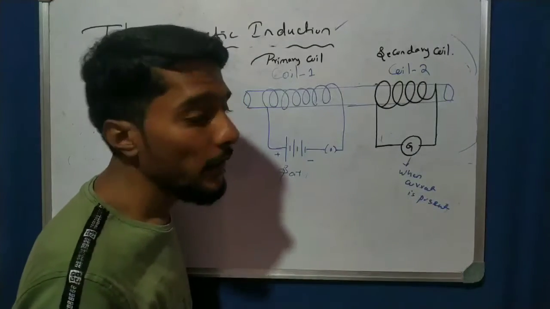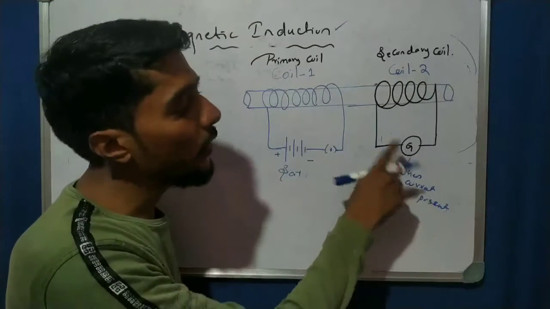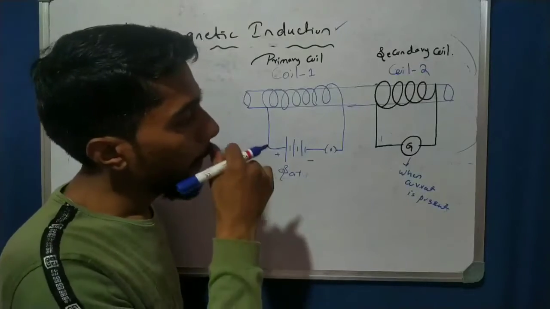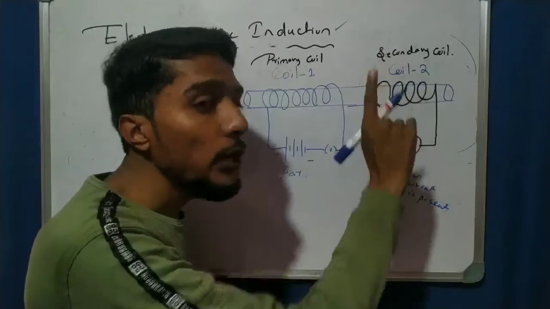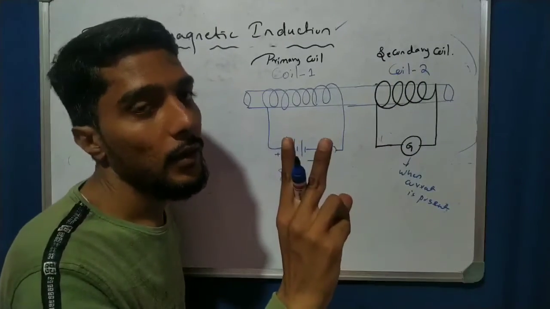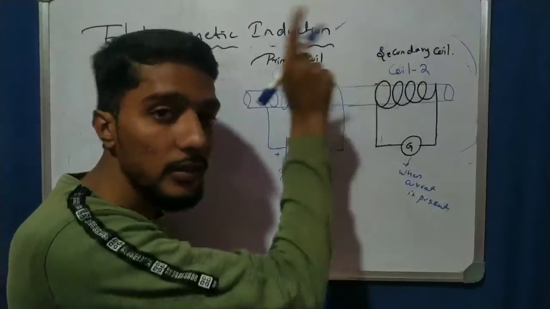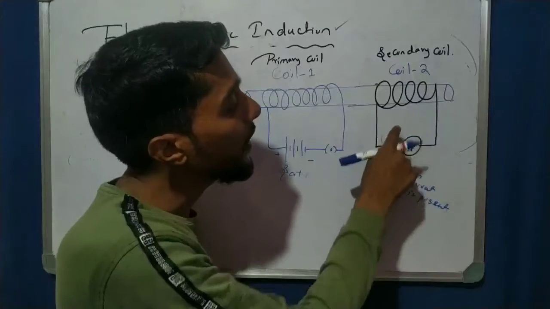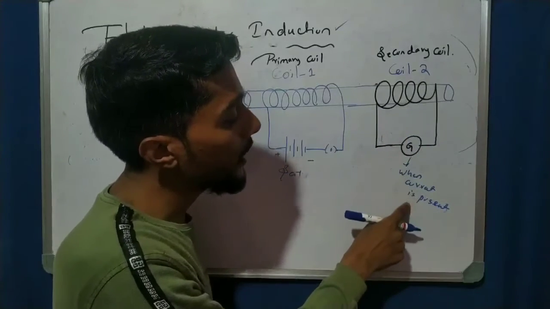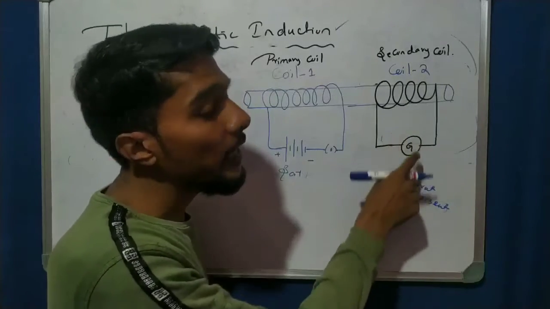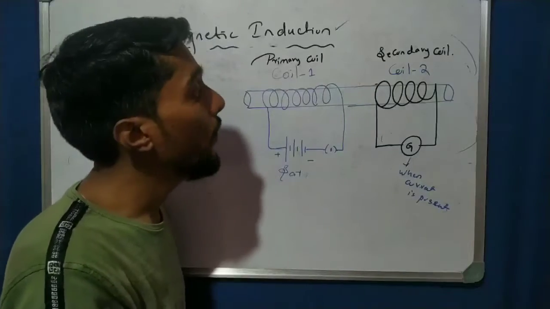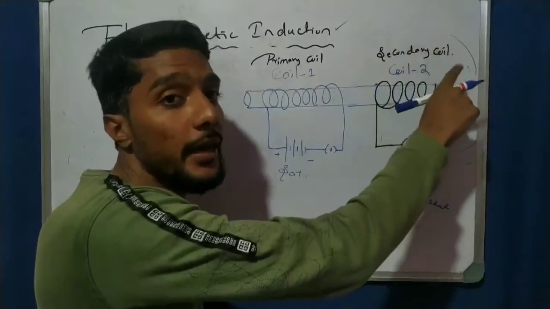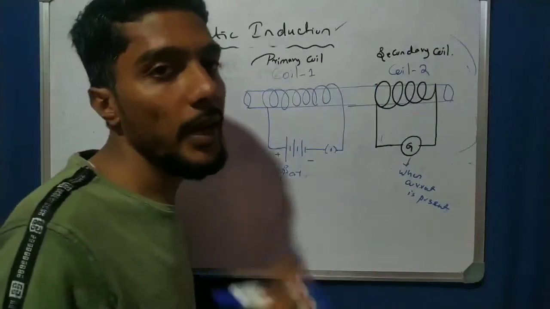When the current is flowing in the circuit, there are two methods. One, connect the battery and current flows in the circuit. But another, according to Michael Faraday, the current can be detected by the galvanometer when there is a changing magnetic field.